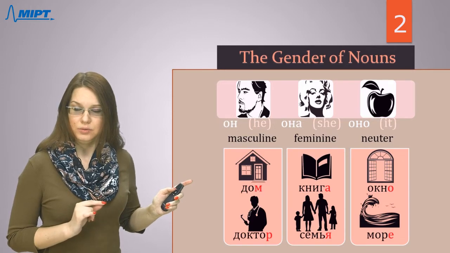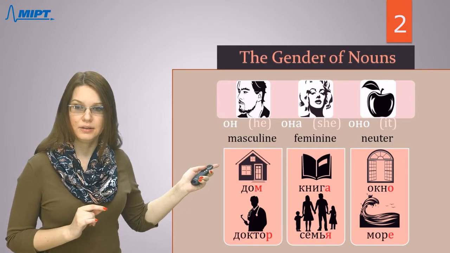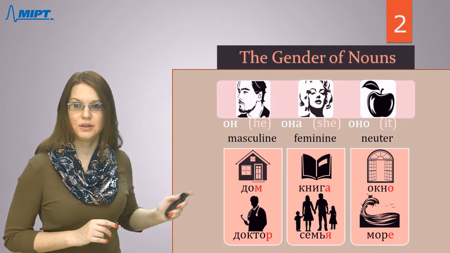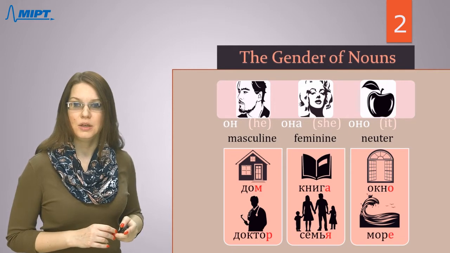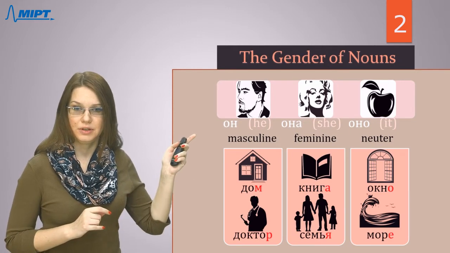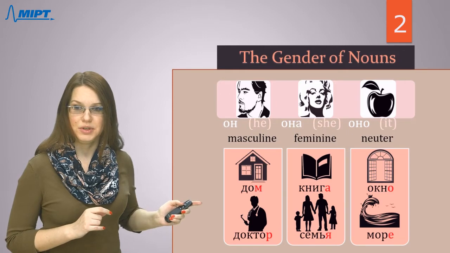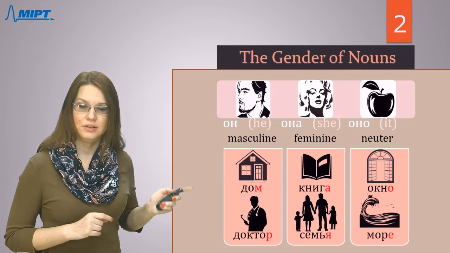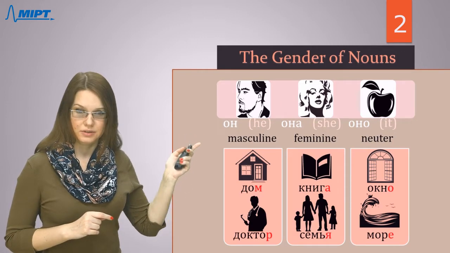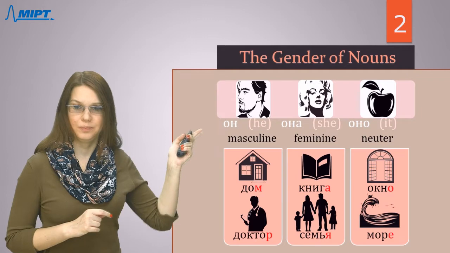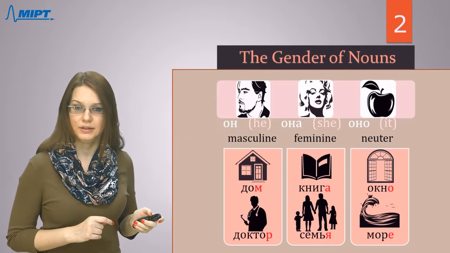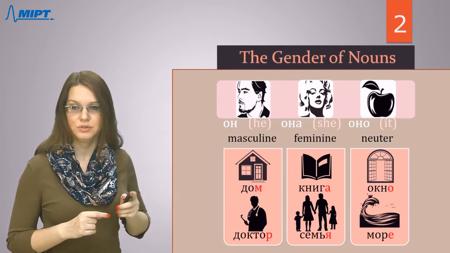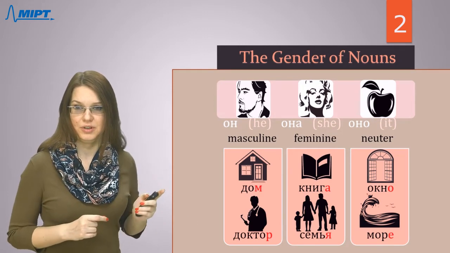If this noun has the last letter A, like книга, or я, like in the second word, семья, so this noun will be feminine. Книга, семья. The last letters are A or я. These nouns will be feminine, and they can be replaced with personal pronoun она. Instead of these nouns in sentences, you can say personal pronouns.